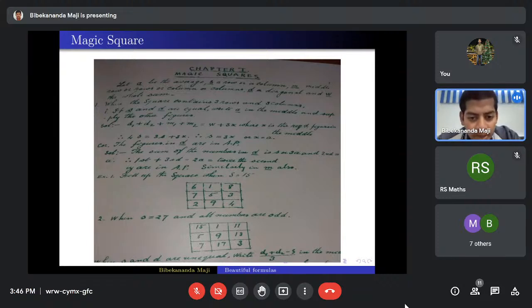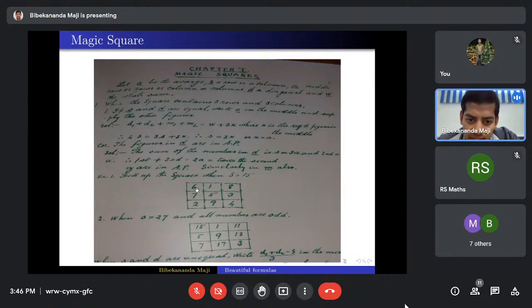The property of a magic square is that, like here is a 3 by 3 square. You can see this was Ramanujan's first chapter. At the age of 15, 16, Ramanujan started writing all these things. This is the handwriting of Ramanujan. I took a picture from the first page. Here he mentioned that this is a magic square where the entries are 1, 2, 3, 4 up to 9, the 9 places of the 3 by 3 square.